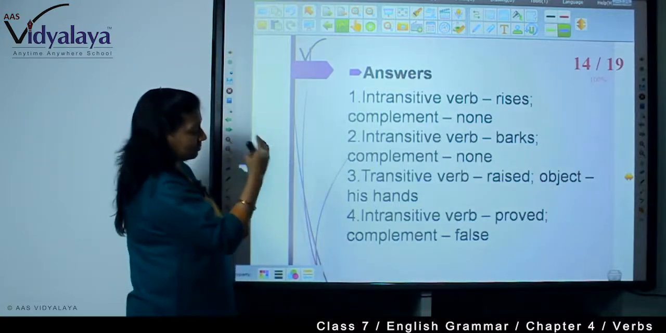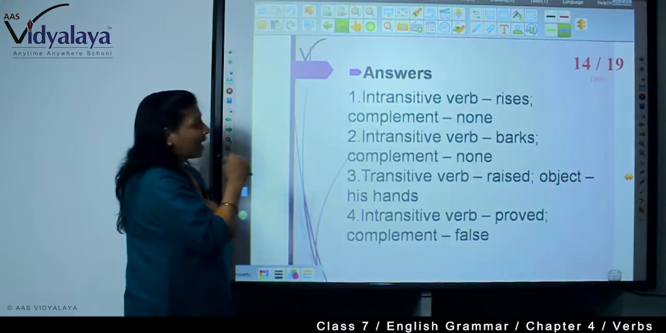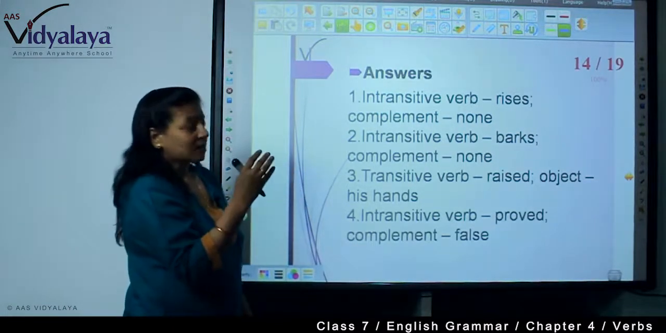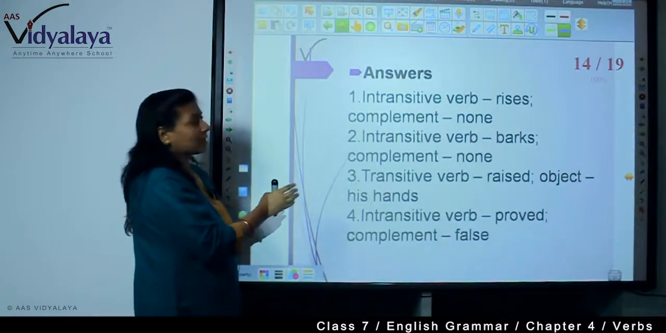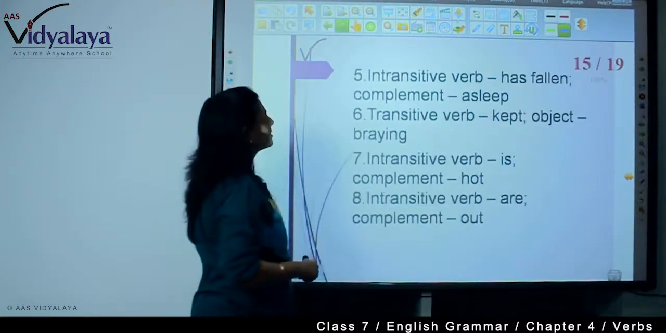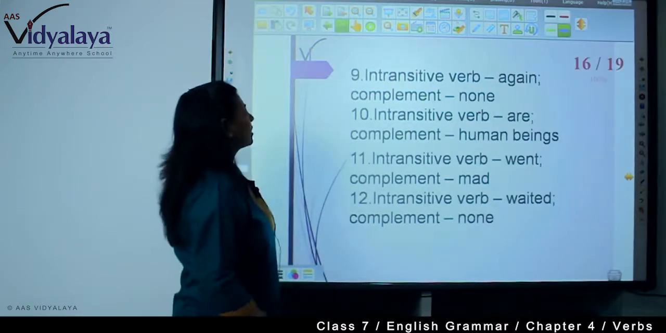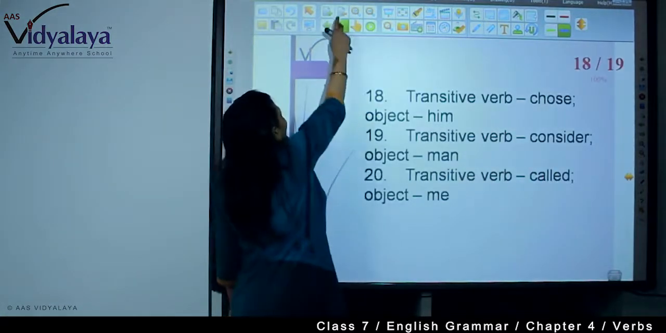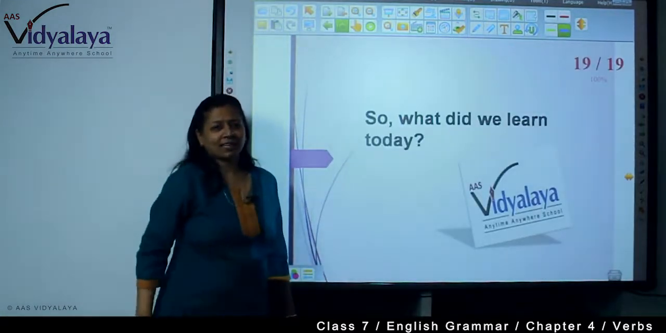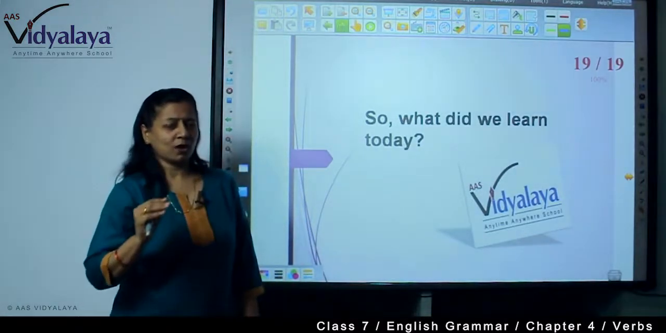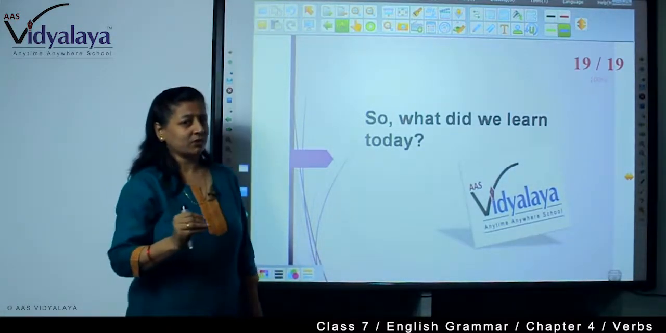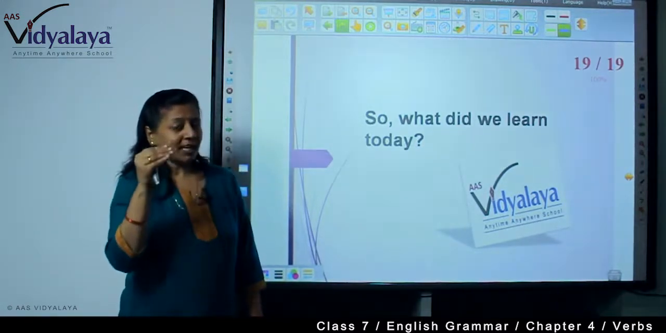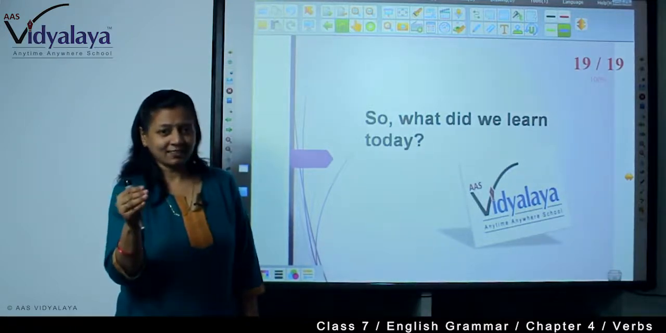I don't want to continue with this, because if I say this to you, you will understand in advance. So answers are all available. I am not going to say the answers to you. Your duty is to go through this, understand this, and then do the work. Here you have come to know about the transitive and intransitive verb. Exercise 1 I have explained to you. On that basis, you finish the second exercise.